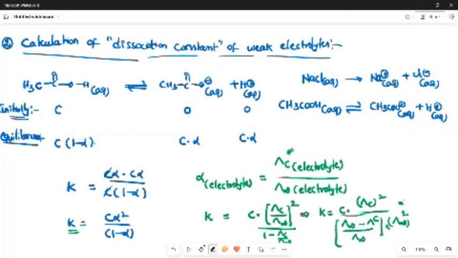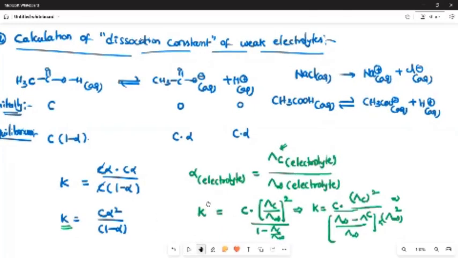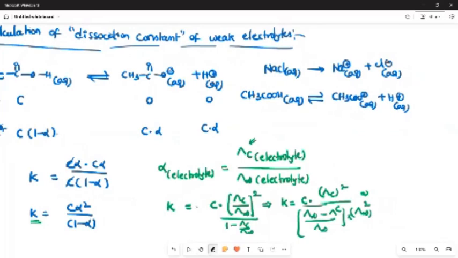Finally, K equals C into lambda C square divided by lambda infinity into lambda infinity minus lambda C.